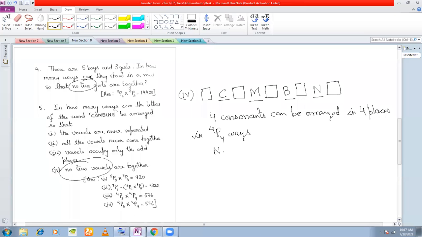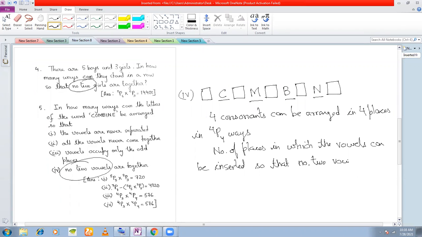So the number of places in which the vowels can be inserted so that no two vowels are together is equal to, how many places are there? 5 places.